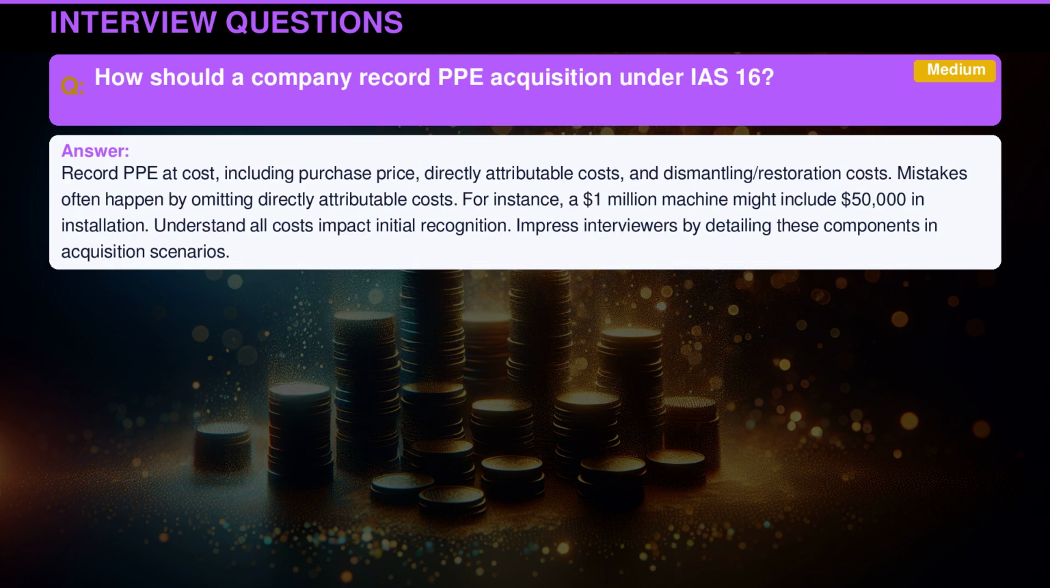Record PPE at cost, including purchase price, directly attributable costs, and dismantling and restoration costs. Mistakes often happen by omitting directly attributable costs. For instance, a $1 million machine might include $50,000 in installation. Understand all costs impact initial recognition. Impress interviewers by detailing these components in acquisition scenarios.